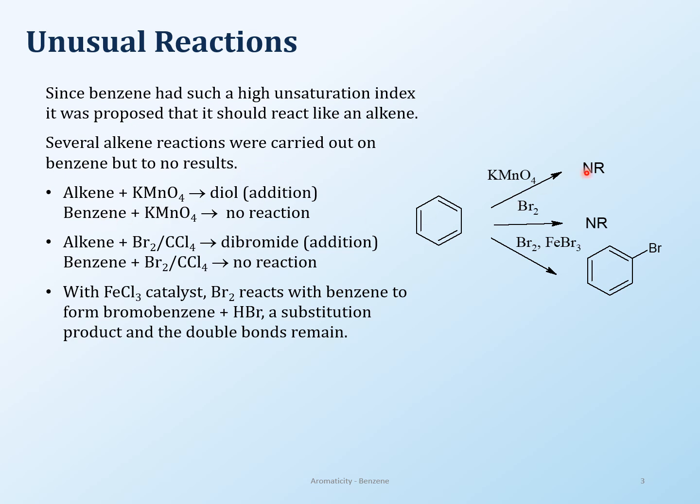But benzene is like, nope, I'm not working. So benzene is not doing all those kinds of reactions. Benzene, however, is undergoing substitution reaction with bromine, and that also in presence of a catalyst. So it's not undergoing addition reaction. Remember, there are 6 carbons and 6 hydrogens. Even to draw a structure for something with 4 degrees of unsaturation, you would need a lot of double bonds and triple bonds. So if you have that many double bonds and triple bonds, why are these reactions not working?